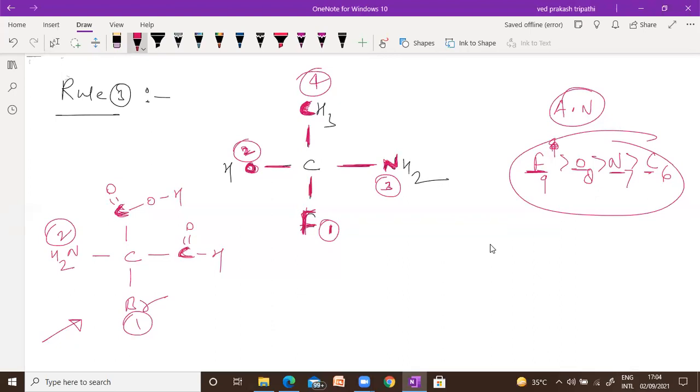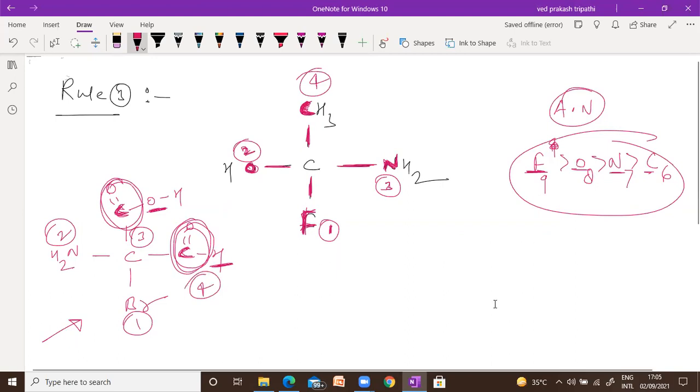If you get the same thing, meaning carbon is the same, then try to connect with the next position bonded to that. You can see here CO and CO is common. Next is oxygen and next is hydrogen. Definitely oxygen has higher atomic number than hydrogen. So this is your 3, this is your 4.